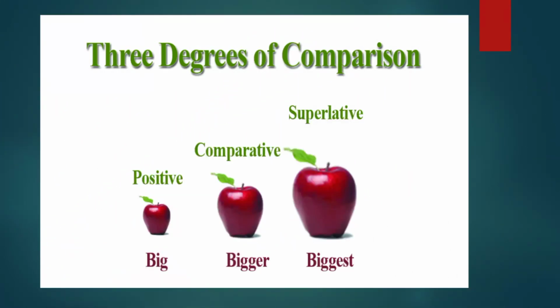See here. Look at this example. You will understand clearly. Positive, big; comparative, bigger. We added er, so we have doubled the consonant, following the rule. I'll tell you, this is the superlative: biggest. Big, positive; bigger, comparative; biggest, superlative.